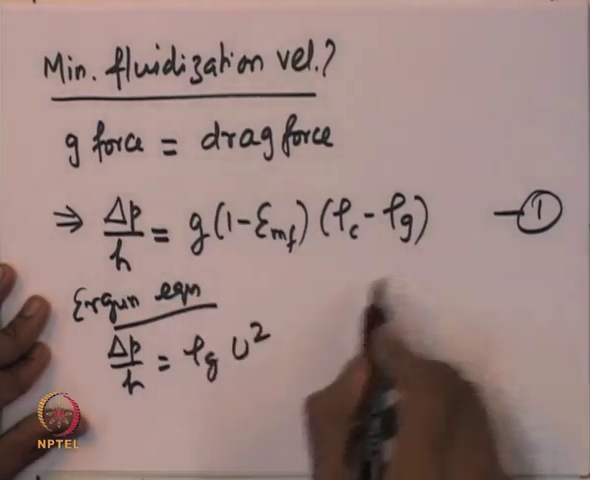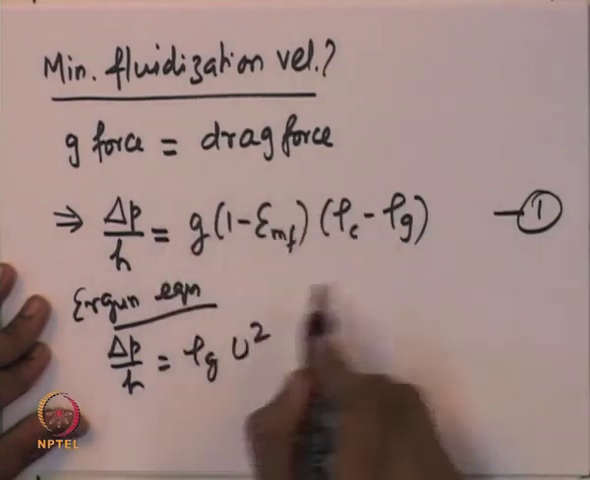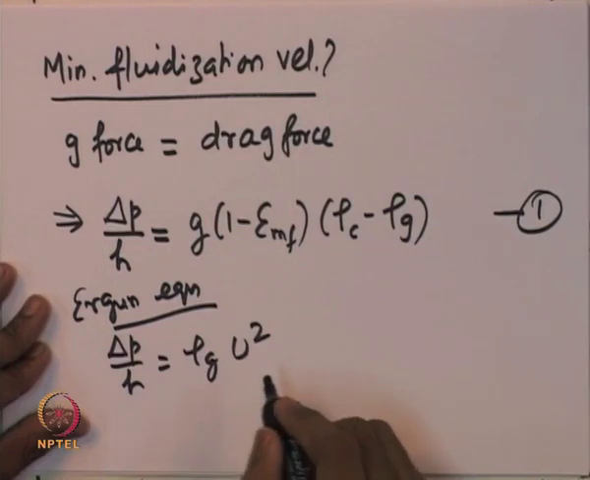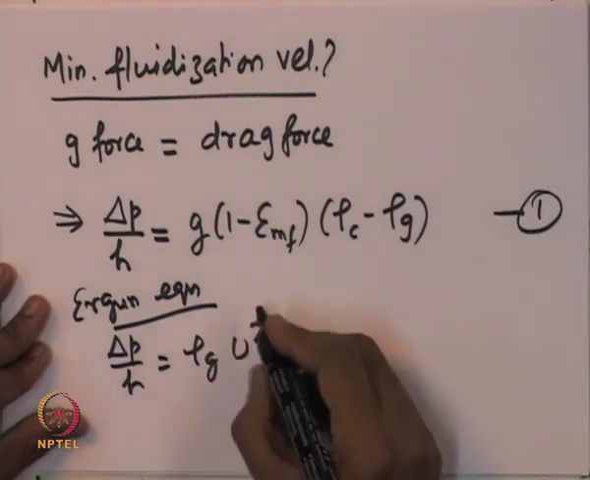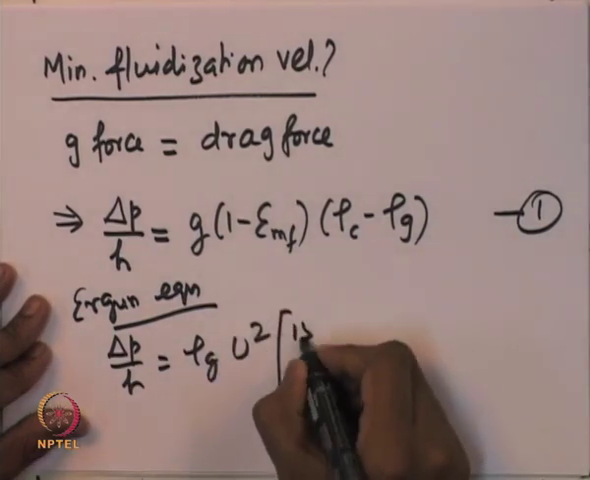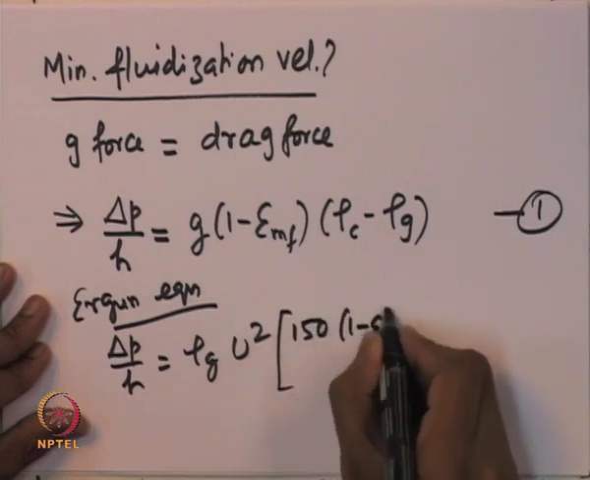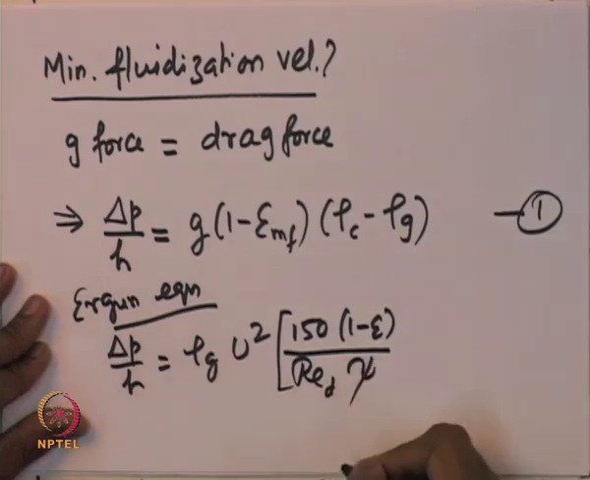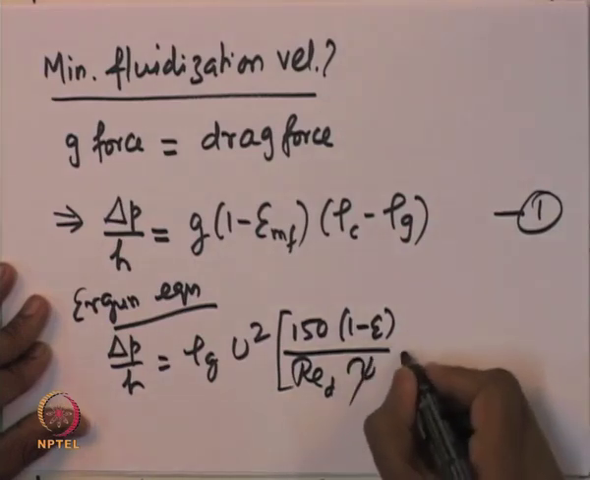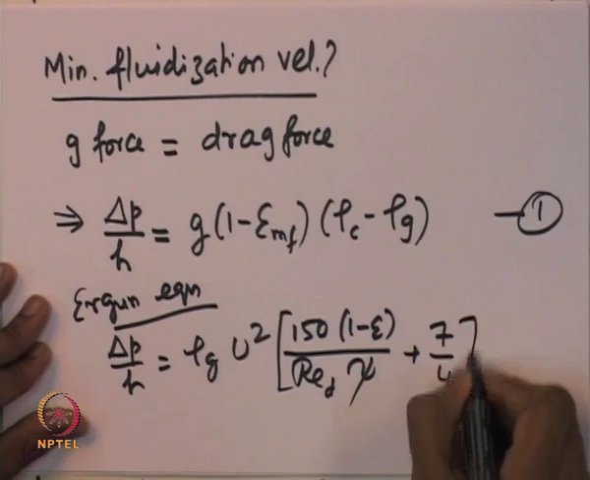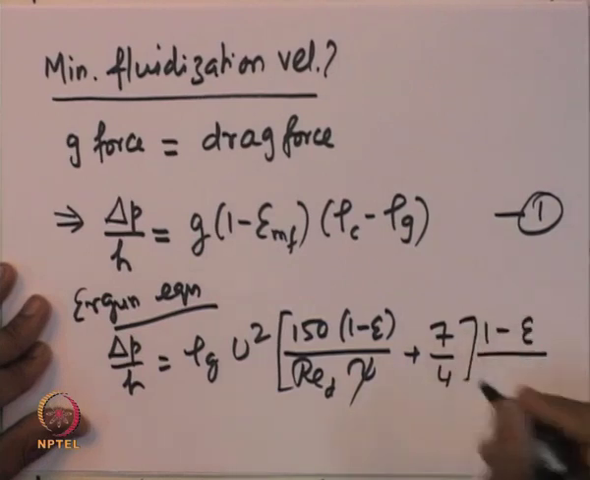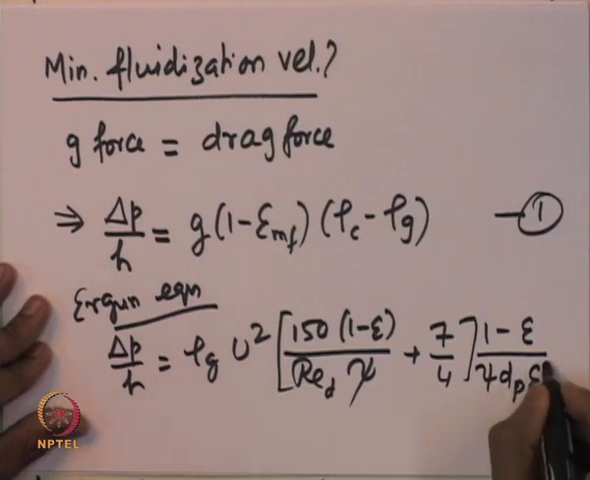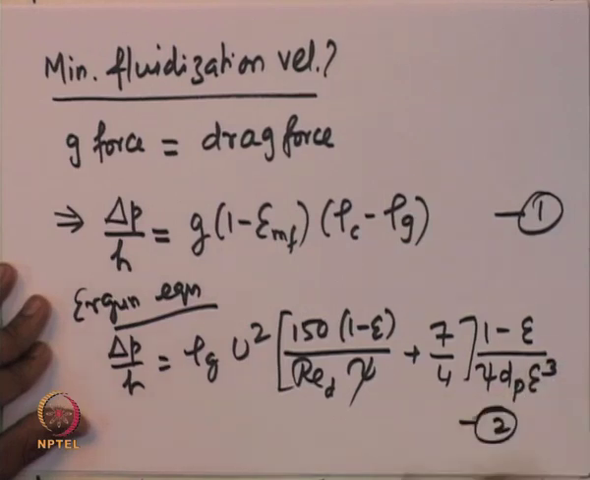So, this is the pressure relationship because of the gravity force, and then we can find out the drag force because of the gas stream. That is given by the Ergun equation: 150 into 1 minus epsilon divided by the Reynolds number into psi, where psi is the sphericity of the particle, plus 7 by 4 into 1 minus epsilon divided by psi into diameter of the particle into epsilon cube. So, that is the drag force.